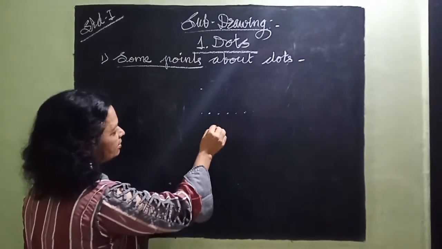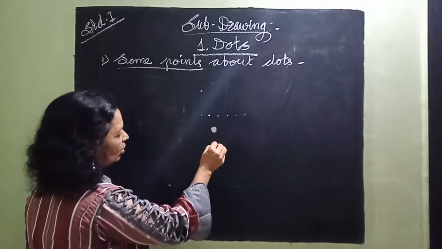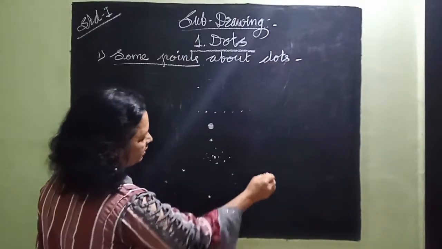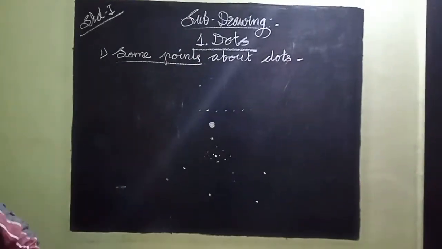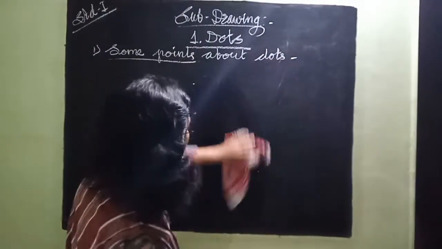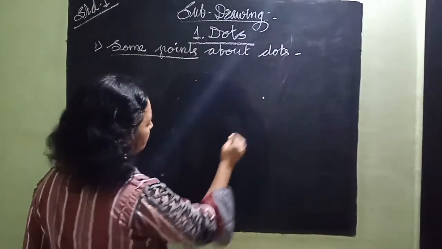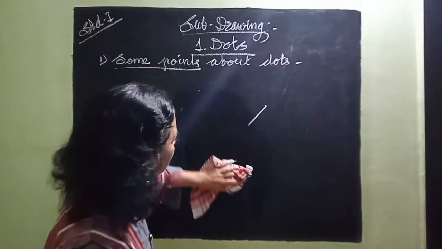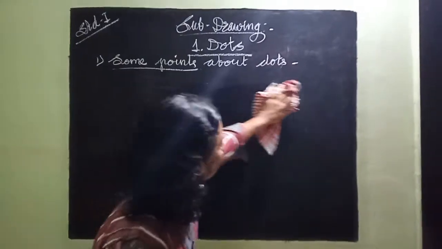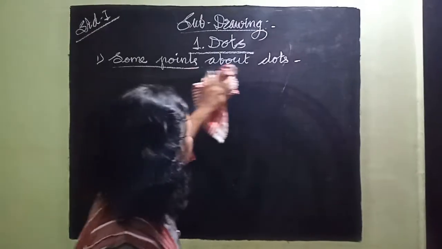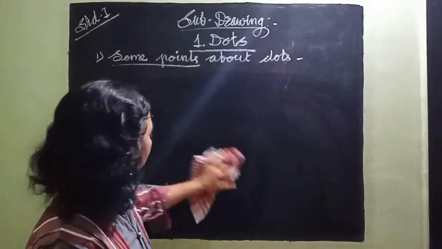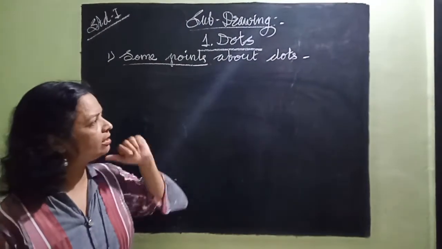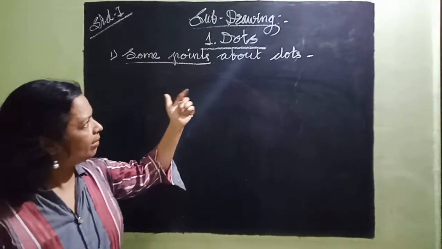They are big or small. They are close together. They are far apart. And moreover, when we join two dots, we get a straight line. We are going to learn this concept today. So what is a dot? A dot is the smallest unit we can draw in drawing. This is also a geometrical element.